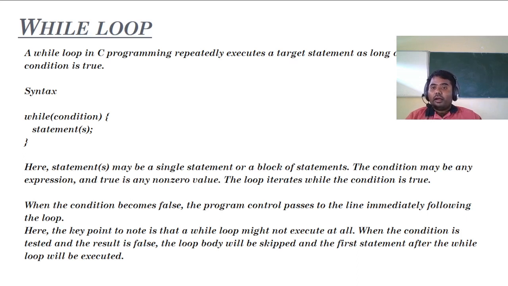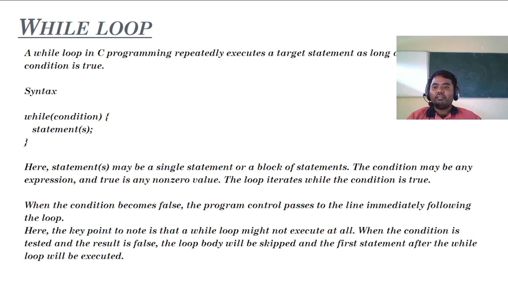The major difference between the for loop and the while and do while loops is where the initialization, condition, and increment or decrement happen. In the case of a for loop, the initialization, condition, and increment or decrement all happen in the definition part of the for loop itself.